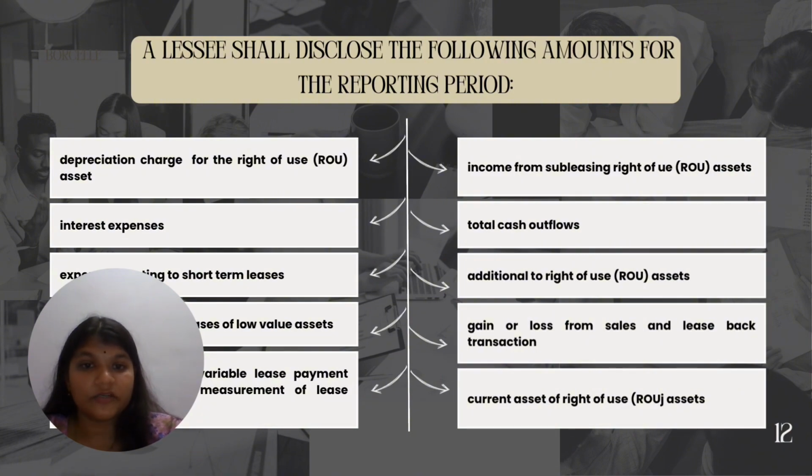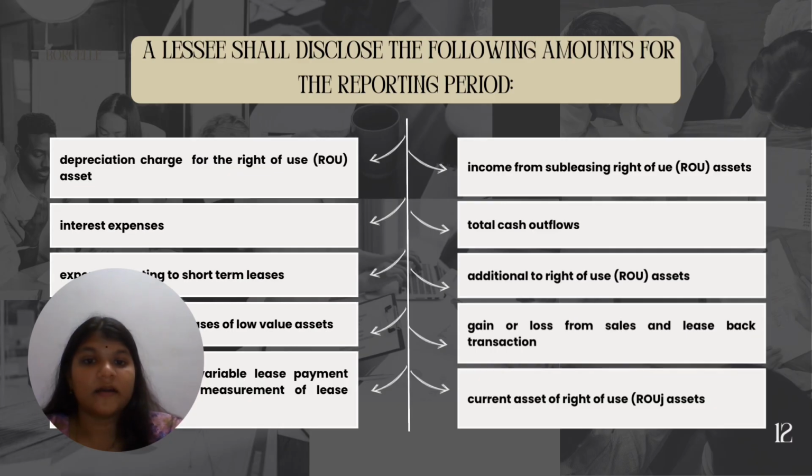The seventh is total cash flows for leases, which summarizes all payments made for leases during the year and helps assess the company's liquidity and cash flow management. The eighth is additions to right of use assets, which represents new or modified contracts during the period and indicates growth or changes in the company's leasing activity.